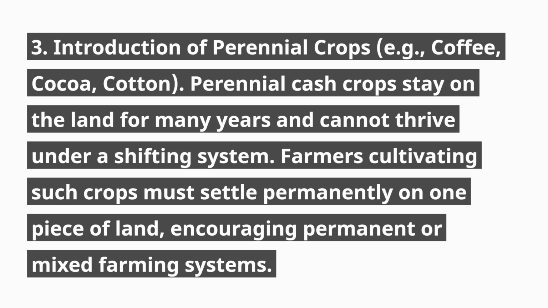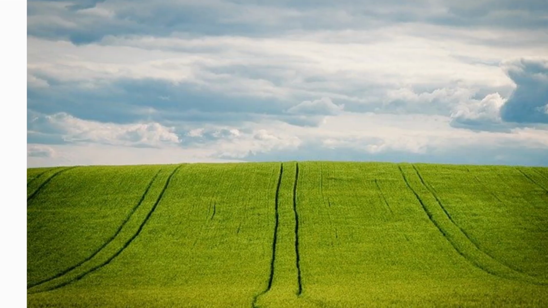3. Introduction of perennial crops, e.g., coffee, cocoa, cotton. Perennial cash crops stay on the land for many years and cannot thrive under a shifting system. Farmers cultivating such crops must settle permanently on one piece of land, encouraging permanent or mixed farming systems.